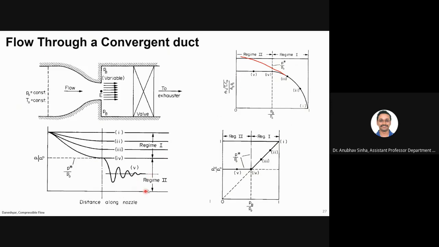You can have pressures here that are very low compared to P naught, but still the mass flow rate will be maintained at this m dot, and the exit pressure will be maintained at the same P star level. Is this clear to everyone?